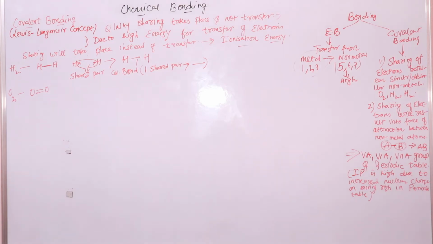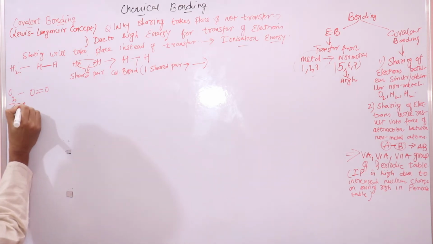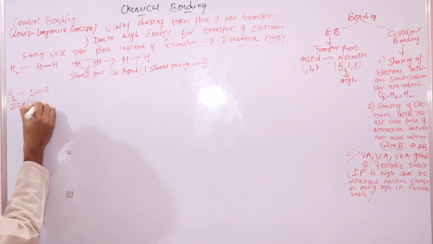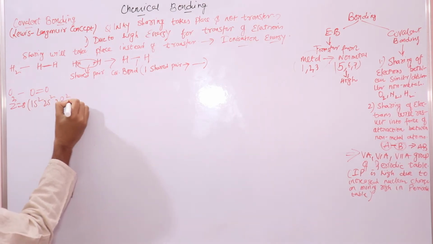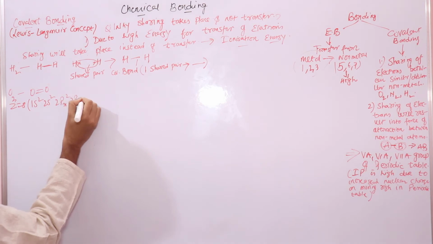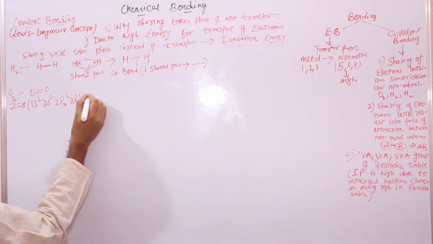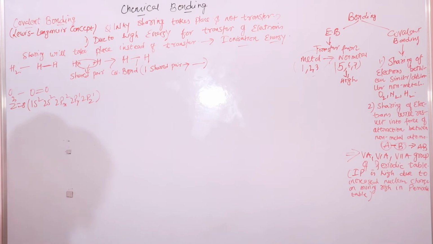The atomic number for oxygen is 8, so its electronic configuration would be 1s2, 2s2, 2px2, 2py1, 2pz1.